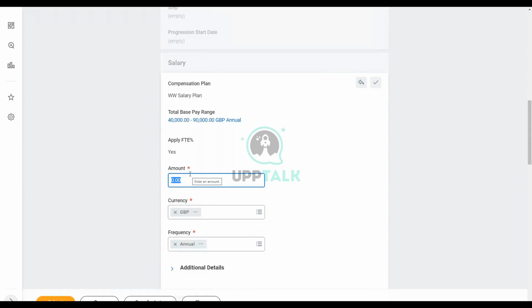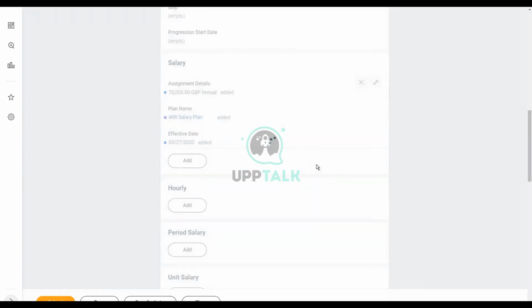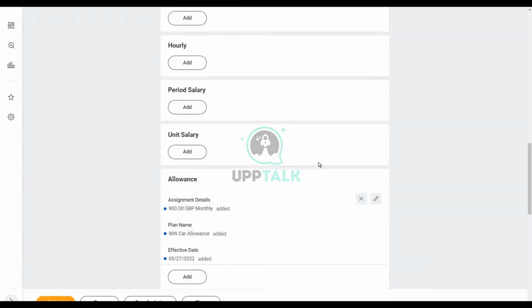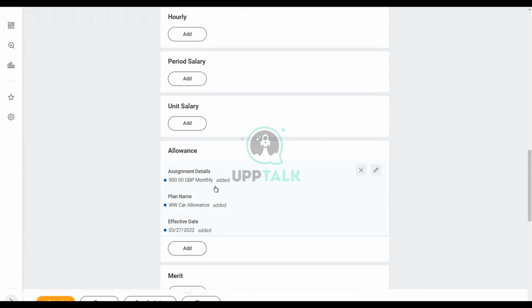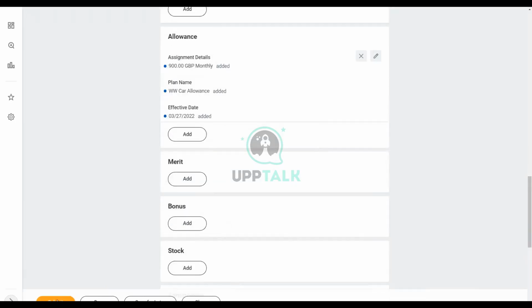I design the eligibility rule in a manner so that whenever I do the compensation, these things will automatically fall in place. So what is the amount? Let's say I give 70,000 British pounds. Now let's scroll down and see the allowance. The allowance is, you see, 900 British pounds. It is not US dollars because it is based on the location. Right? It's based on the location. So that's why it is coming up in this fashion. 900 British pounds. Let me click on Submit.